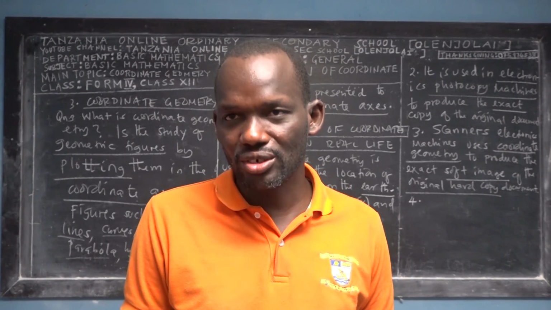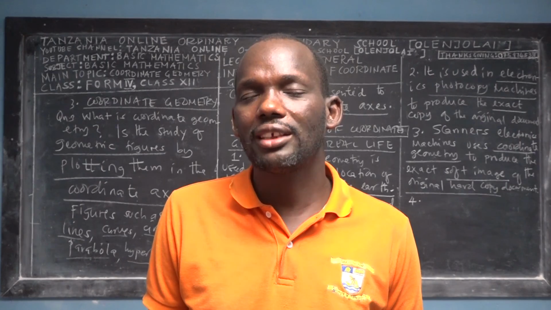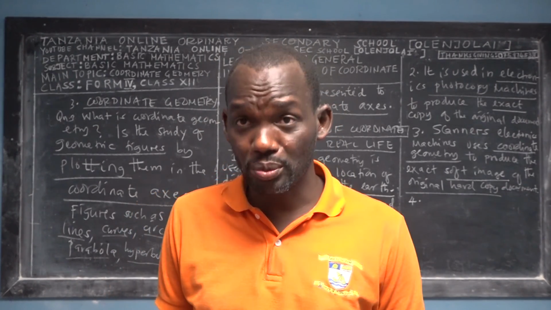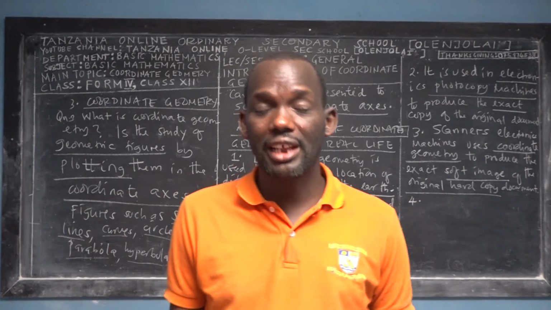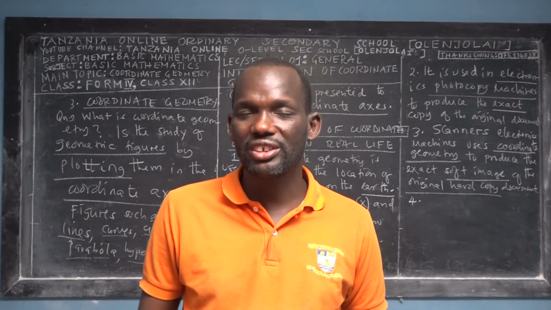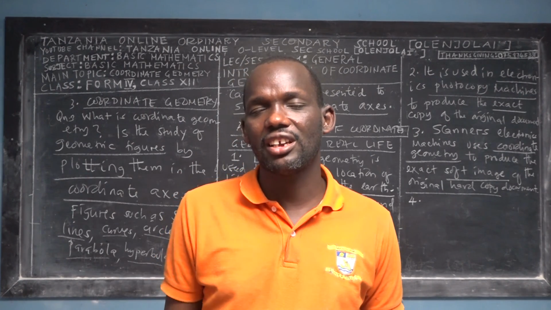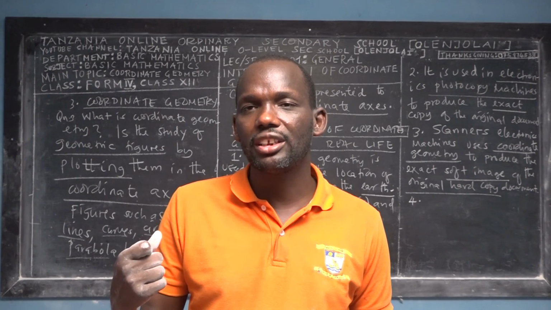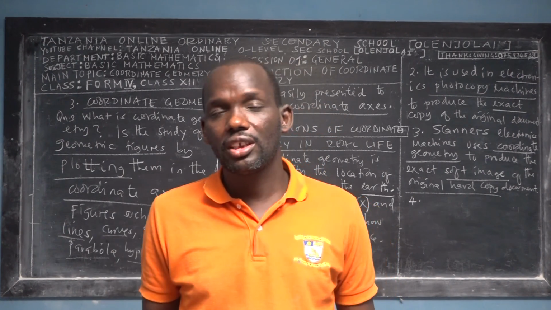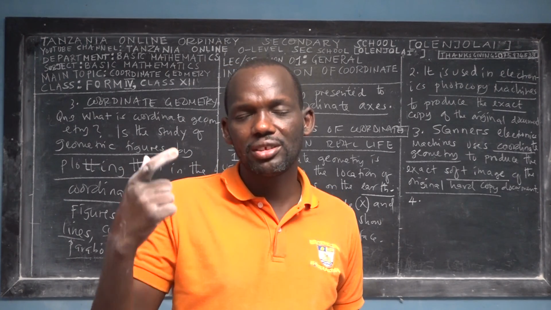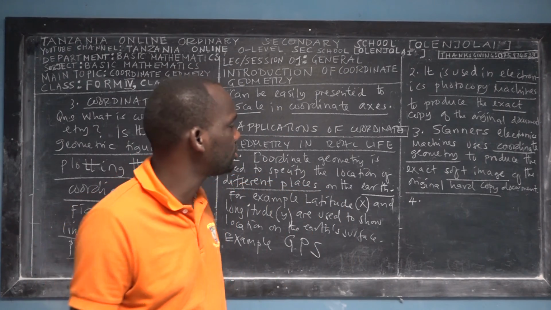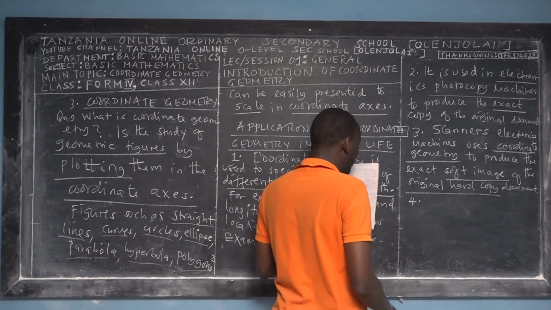There are air traffic controllers who sometimes may use satellites, but mainly they are using special transmitters and receivers. For example, they're using radar, right? With this radar, they locate these planes, aircrafts and helicopters in the space by using coordinate geometry. Even the separation between them is done by using coordinate geometry.